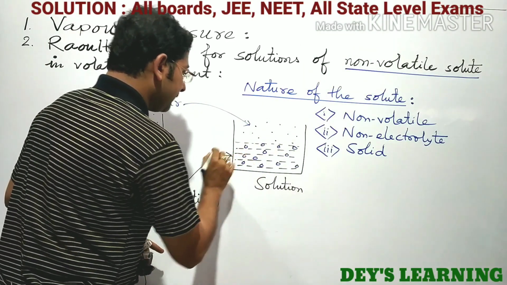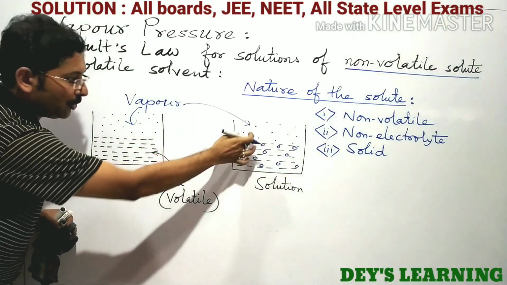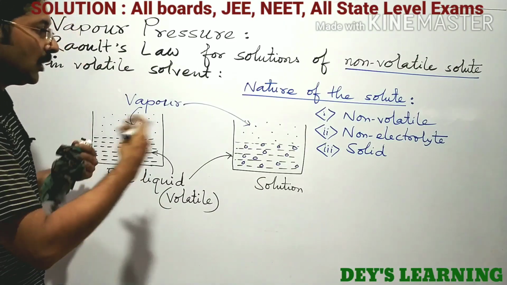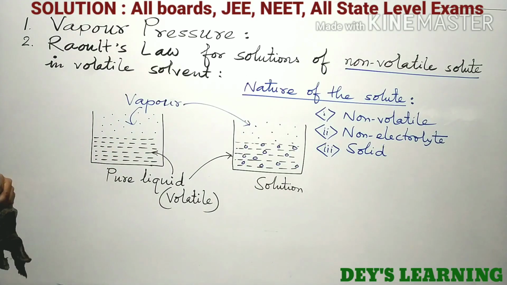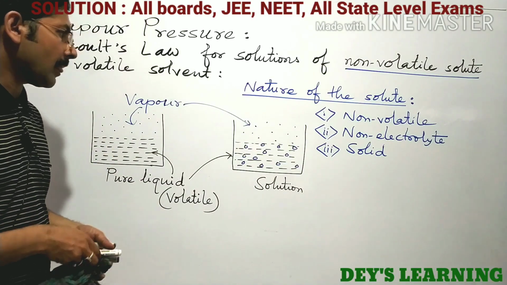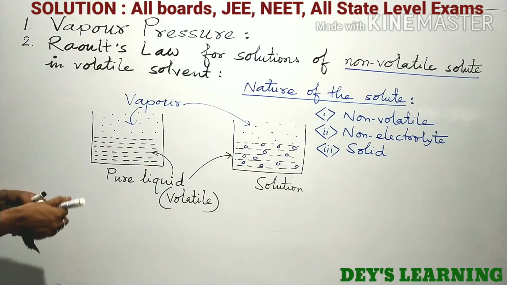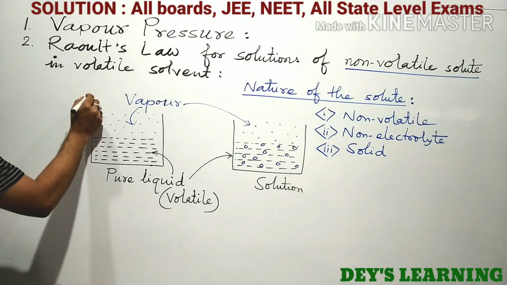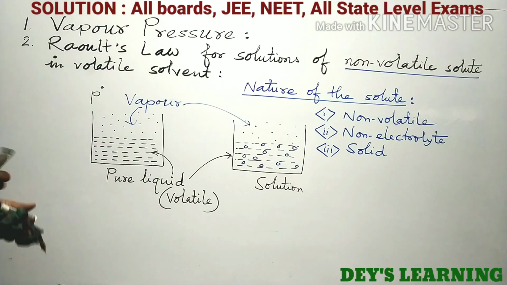Now what will happen? Here also there is vapor of this liquid, and here also. My question is, will the vapor pressure be the same in both cases? What do you think? Of course the vapor pressure will not be the same.